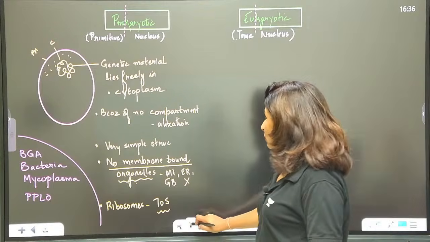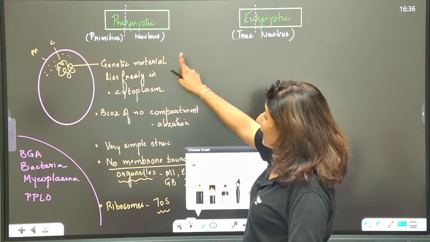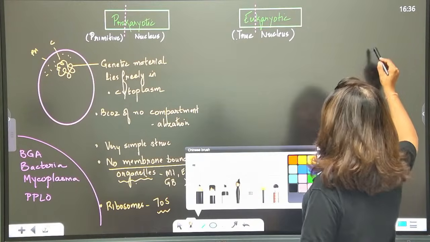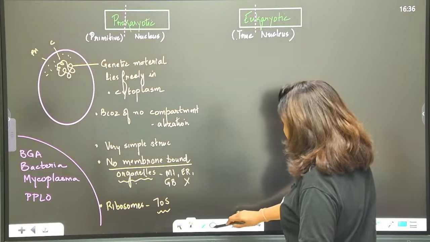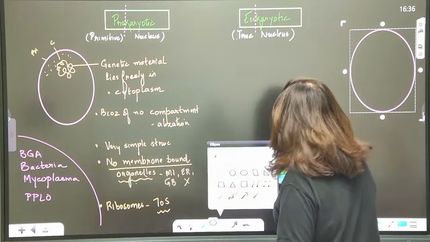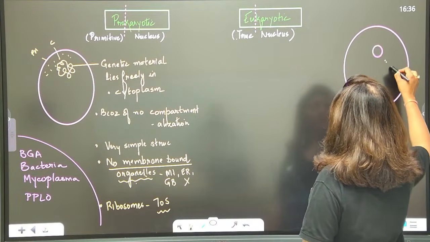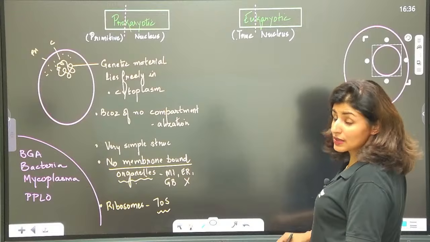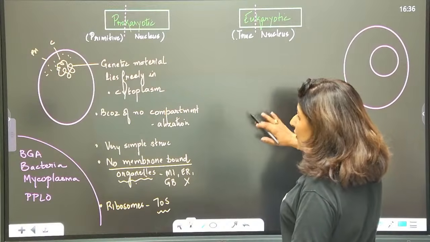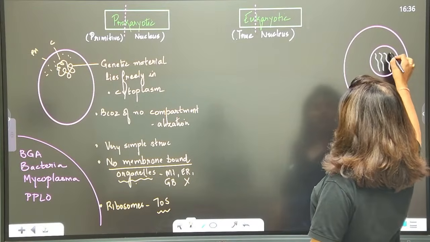Now coming to eukaryotes. So unlike prokaryotes, here you will see there is proper organization. So we have a separate chamber for the nucleus, right? For genetic material. And there are other components also which have developed. So genetic material lies in this chamber.